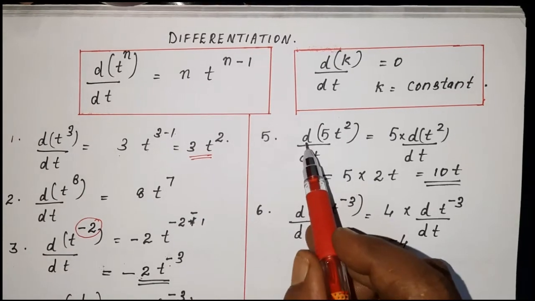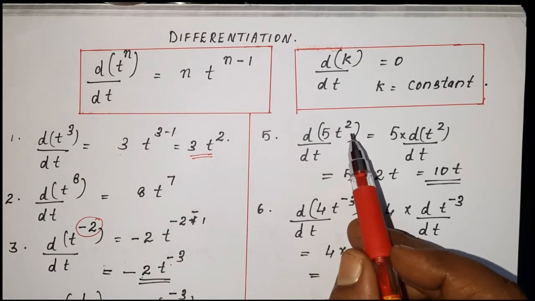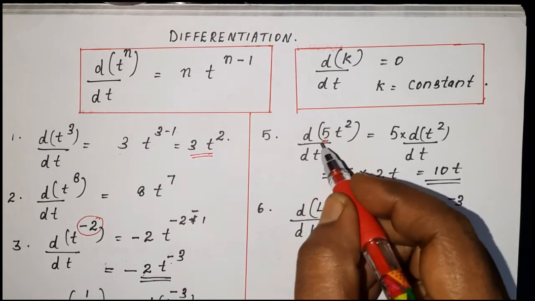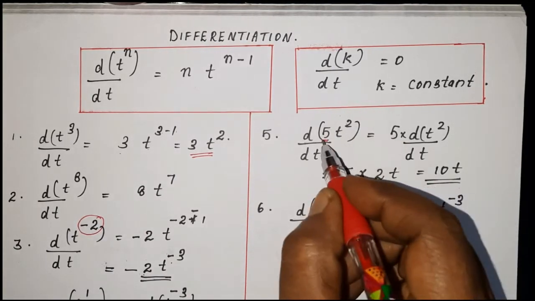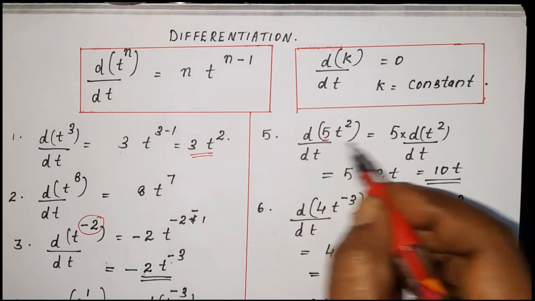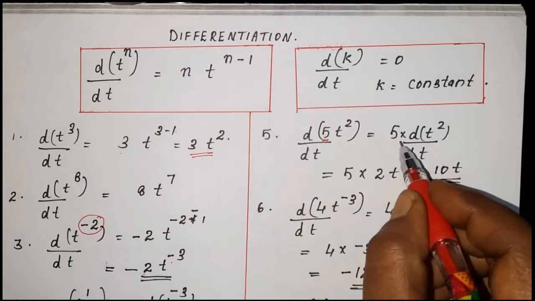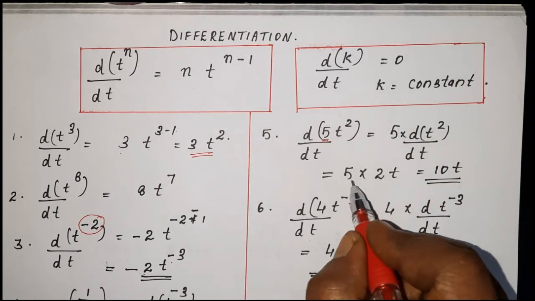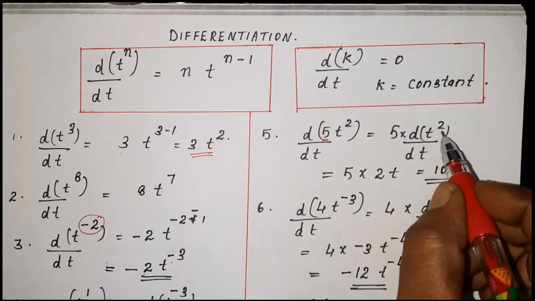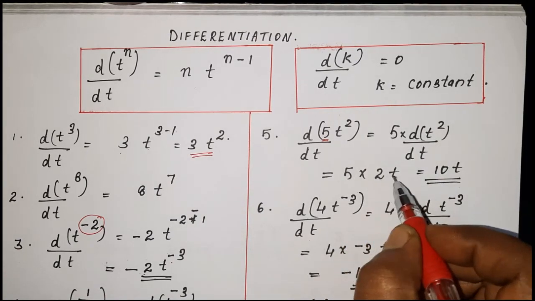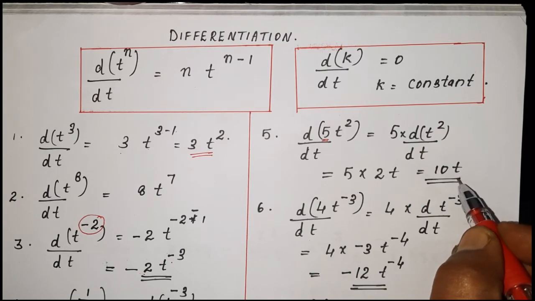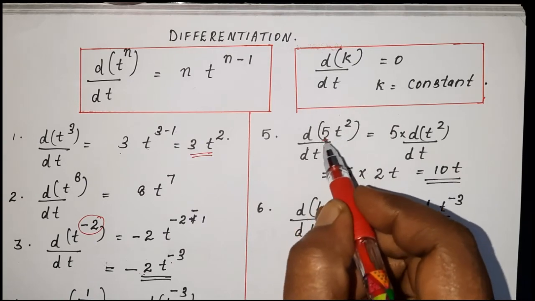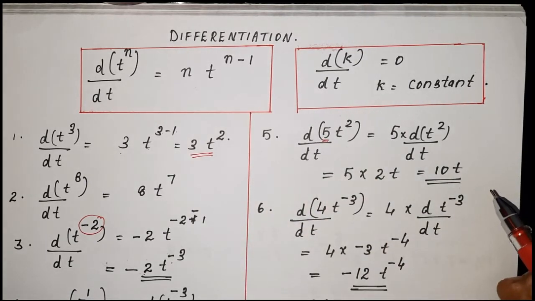Now d by dt of 5t square. Here t square is multiplied by 5, which is a constant. In such a case, that 5 is to be taken outside. That is, this can be written as 5 into d by dt of t square. So 5 into 2t becomes 10t. So if a function of time has a constant multiplied with it, that constant is to be taken outside.